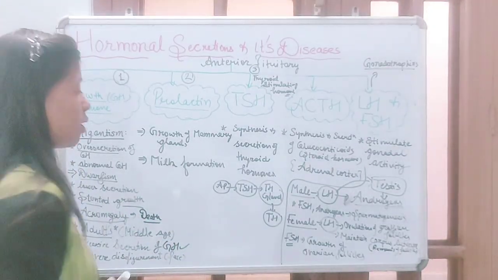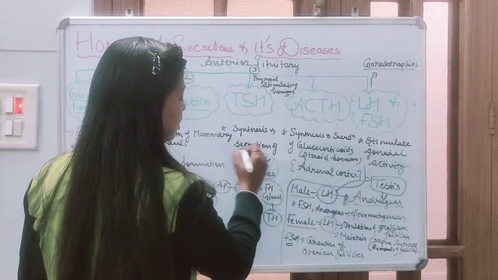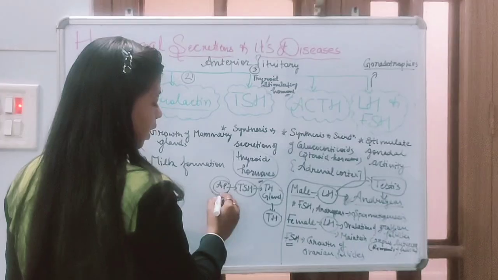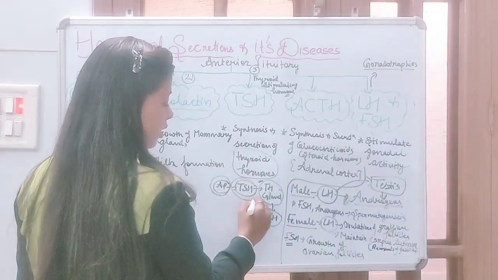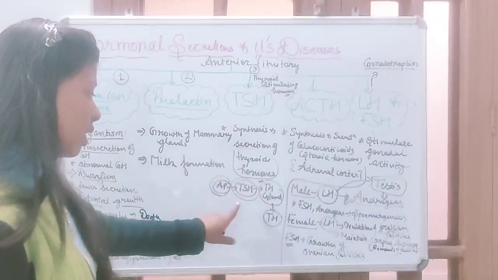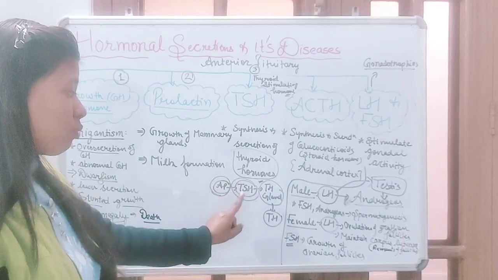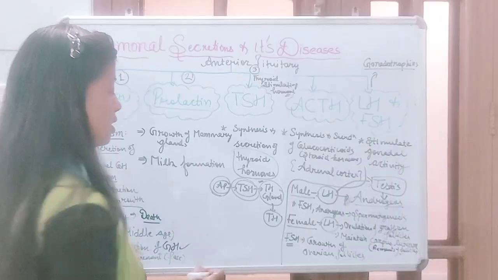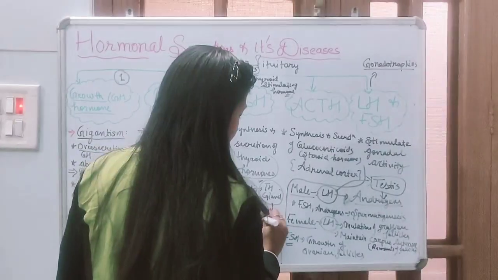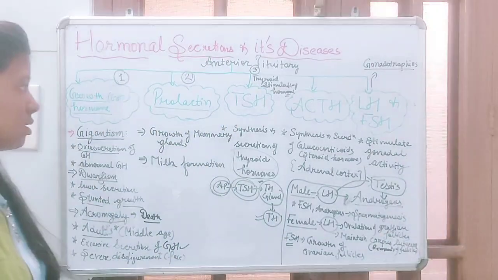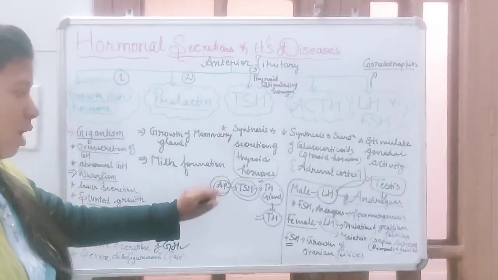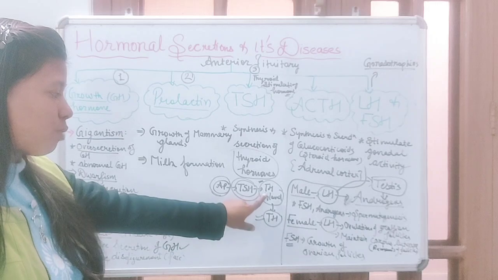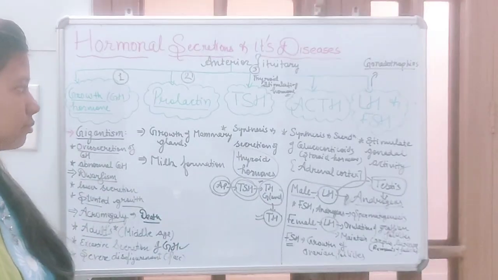These thyroid hormones are released from the thyroid gland. When this thyroid stimulating hormone is released, it acts on the thyroid gland to release thyroid hormone. So that is the function of thyroid stimulating hormone.